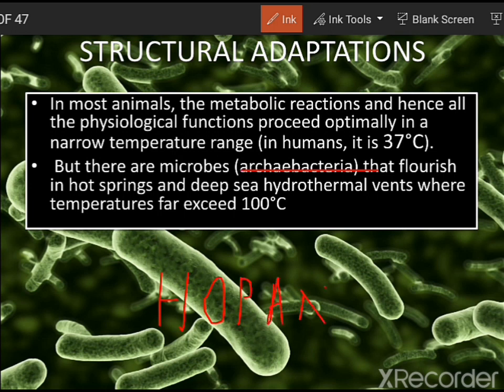Hopanoids are structures having units similar to the cholesterol molecule, and they are responsible for stability in these bacteria. Another important point is that they have an increased number of branched lipids. Whenever branching of the lipids is more, the fluidity is reduced, as a result of which the tolerance to the extremities will be increased. So that is the special structural adaptation we can see in archaebacteria, and it is due to these structural adaptations that they are able to thrive in extremities of temperature, acidic conditions, etc.